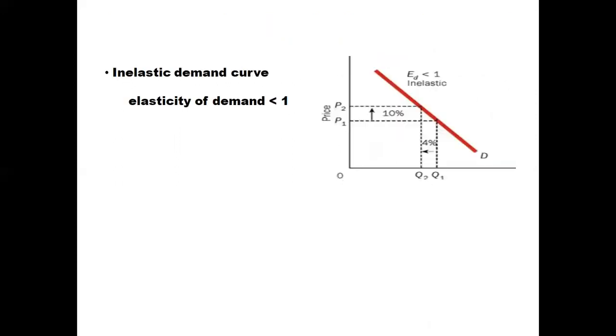Now we come to the inelastic demand curve, where the elasticity is less than 1. Suppose the price is increasing from OP1 to OP2 by 10%. Now the quantity demanded is decreasing from OQ1 to OQ2 by less than 10%. Here it is 4%. So when the percentage change in quantity demanded of a commodity is less than the percentage change in its price, it is an inelastic demand curve. So the elasticity is less than 1. That is the inelastic demand curve.